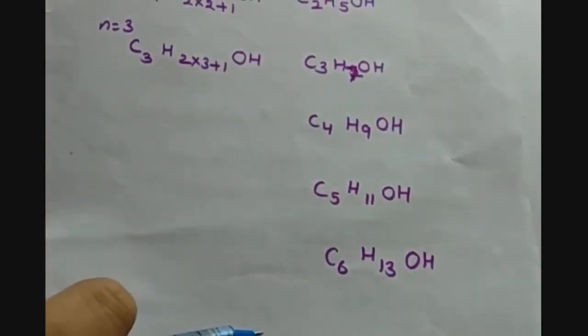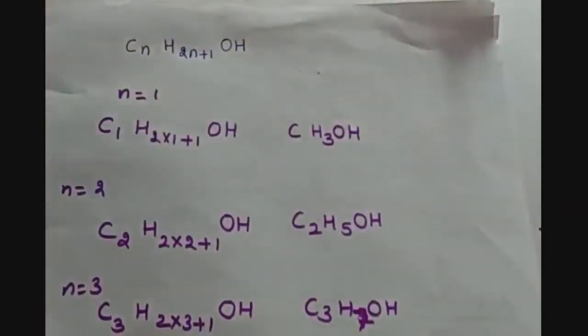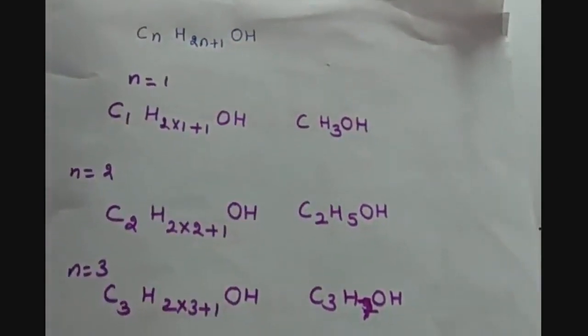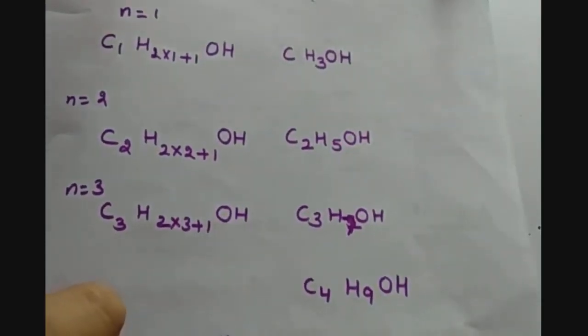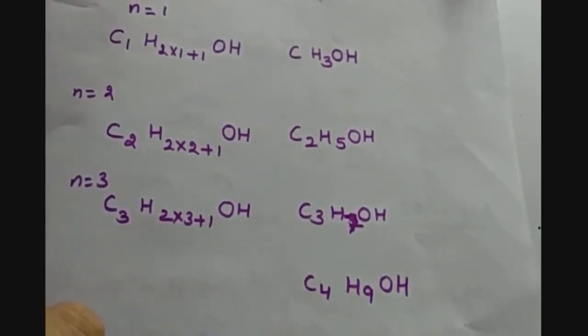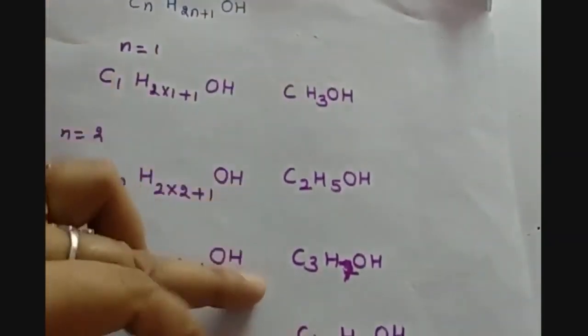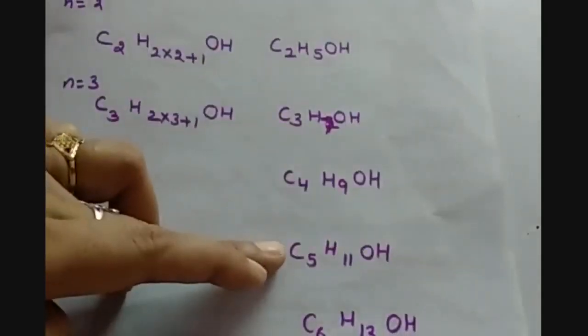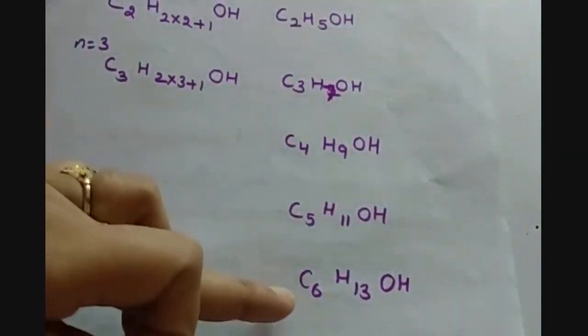We have done many times that when carbon number is changing, it can be named as, when carbon is 1, then it can be called as meth. When carbon is 2, it can be called as eth. When carbon number is 3, it can be called as prop. When it is 4, it can be called as but. So, we have talked about methane, ethane, propane, butane, pentane, and this will be our hexane.